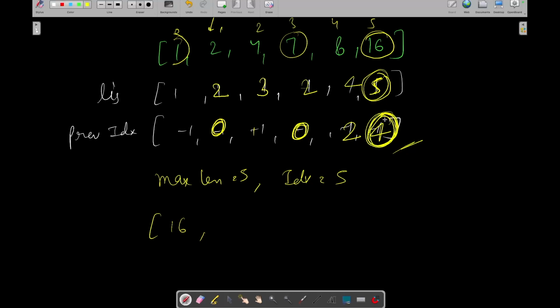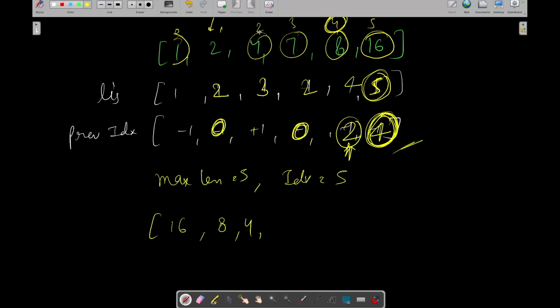It is coming from the index 4. So we will take in the element at index 4, which is 8. Now from where the element at index 4 is coming, we will check in the previous index 4. It is coming from 2. So we will take 4.